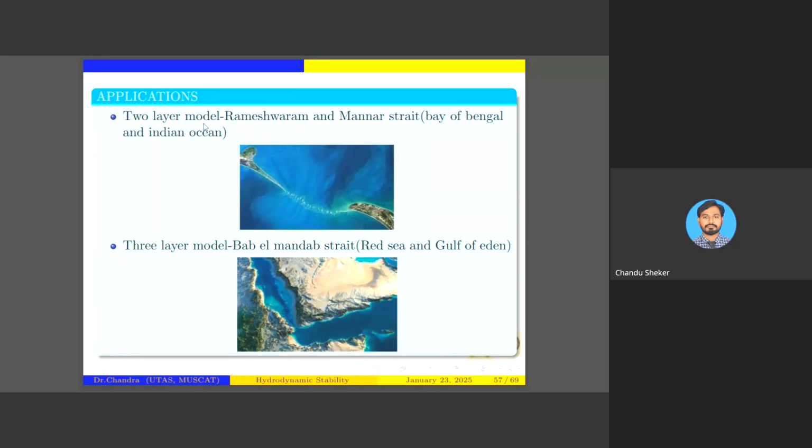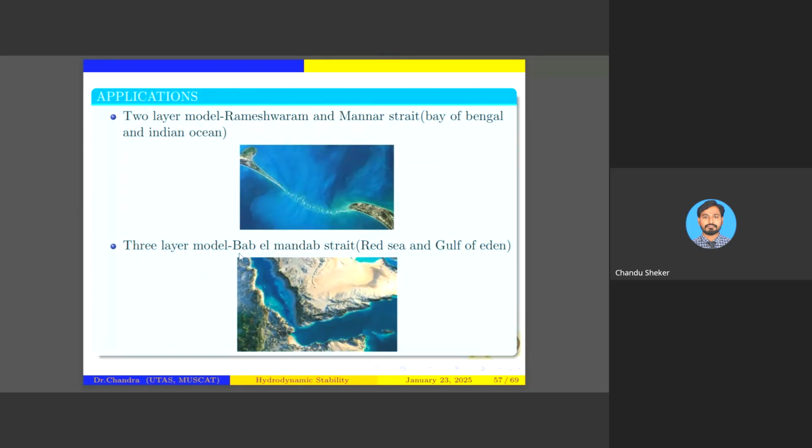There are two good examples which I can give you. We are using the parameter R, but in other hydrodynamic stability work they use the D term, the diameter, instead of R. When you use diameter instead of R, these two are very good natural examples. Here you can say this is a two-layer model: Rameshwaram and Mannar Strait, Bay of Bengal and the Indian Ocean.